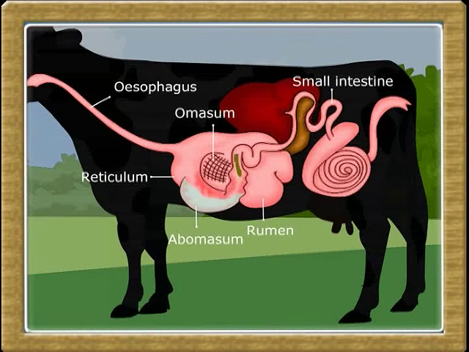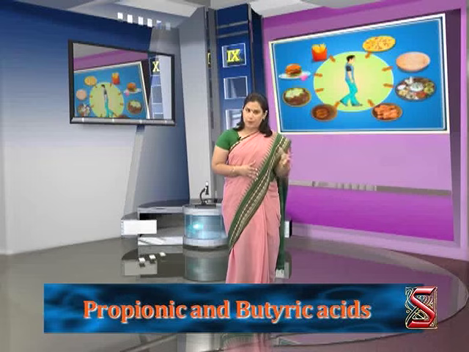The food containing the products of digestion enters the intestines. In the intestines, all the nutrients are absorbed. It is not only digestion, but also the products of digestion and their absorption, which are different in ruminants. Glucose, formed by the digestion of cellulose, is fermented by microorganisms into two fatty acids. The fatty acids are propionic and butyric acids.